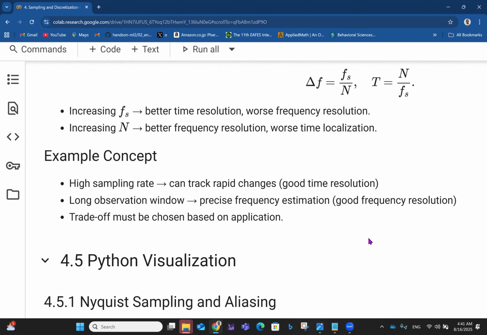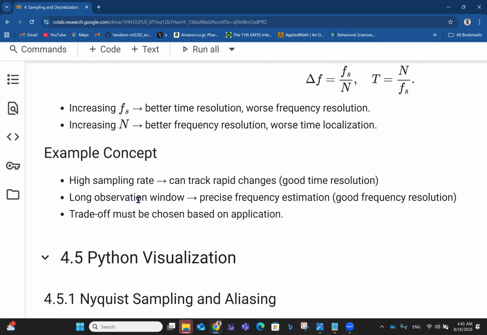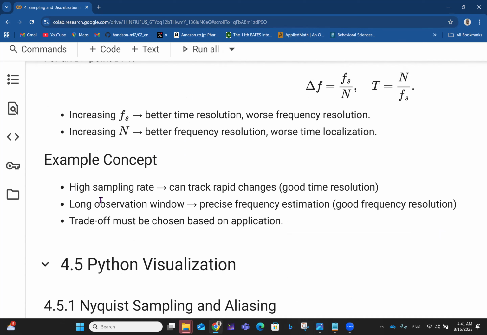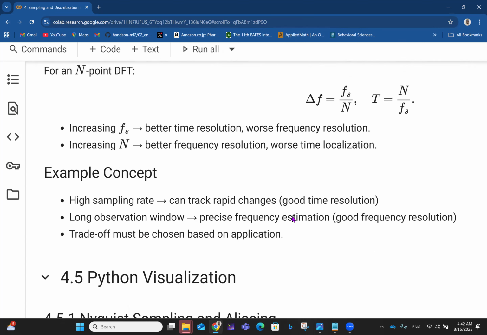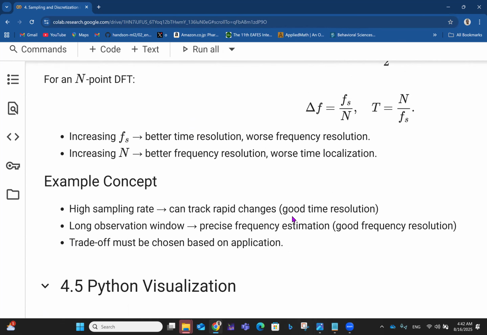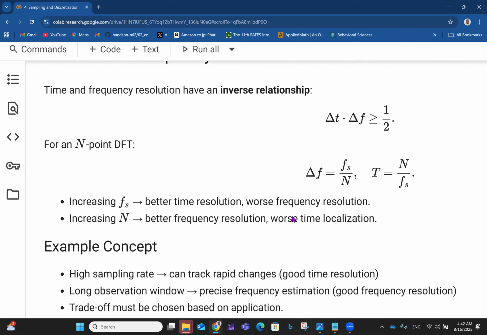Okay, so as an example, higher sampling rates can track rapid changes and give good time resolution. But a long observation window, meaning a big value of N, gives precise frequency estimation, which is good frequency resolution. The trade-off must be chosen based on the application. Whatever you're applying, you decide whether to increase the sampling rate or the observation window, which is decided by the value of N.